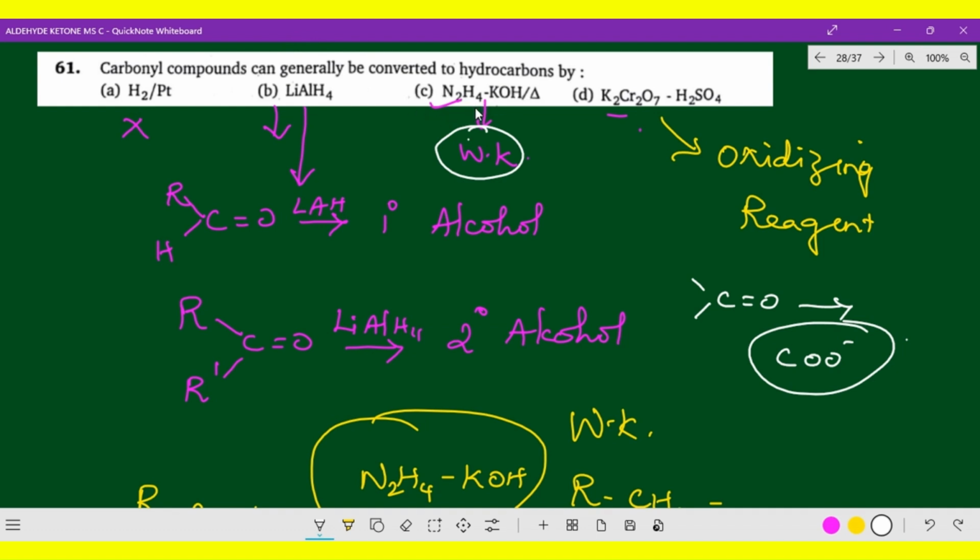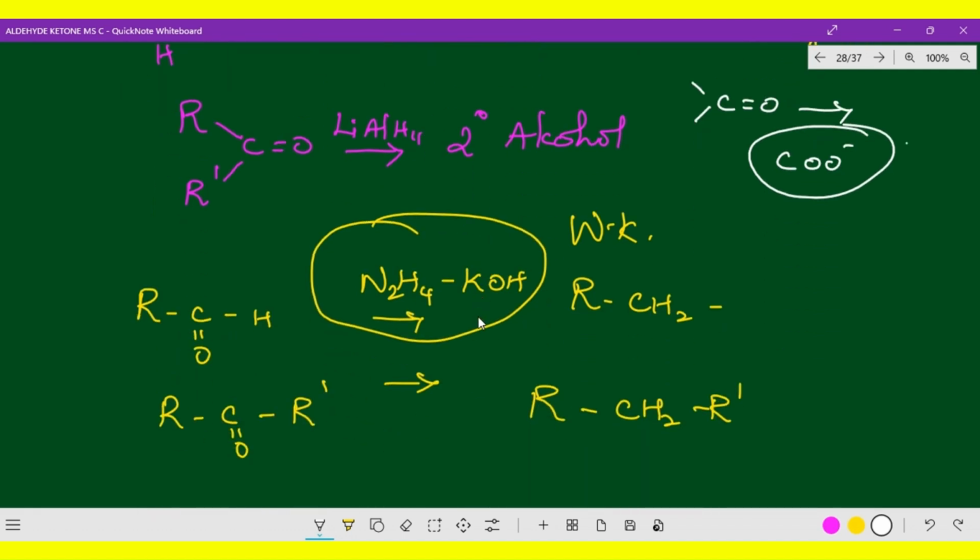It is hydrazine along with KOH. Even Clemmensen's reduction would also work, but they did not mention Clemmensen's here. Generally, Wolff-Kishner reduction is a basic medium, and Clemmensen's reduction is an acidic medium. We have already gone through this kind of question in our last video. Hope you got the clarity. Come on, let us go to the next question.